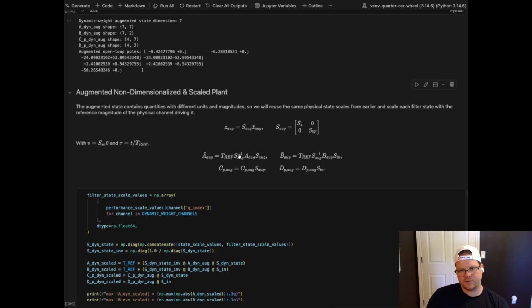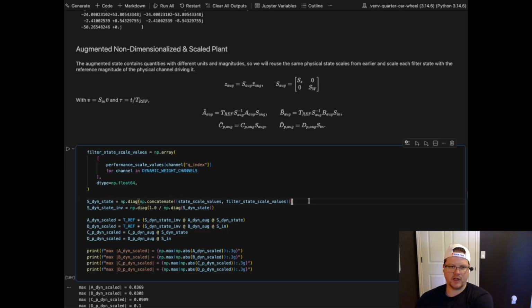So, similarity transform, and then right. We're pushing input onto be augmented, and then that new state is inverted, right? Pull back on that, and then we get the be augmented barred here. And then we time reference scale the same way as before for the H infinity state feedback, and then scale C and D in a similar way.